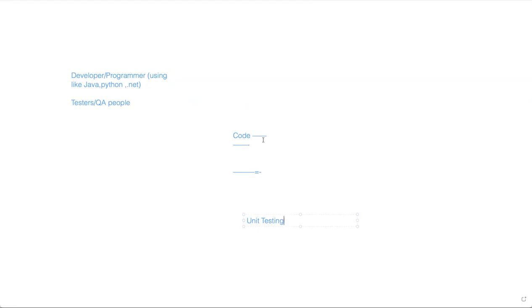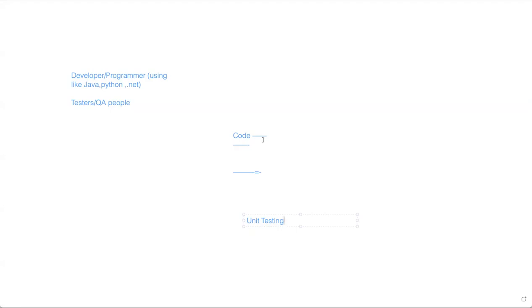Just the code is working as per my output. Okay, like 1 plus 2 equal to 3, they check whether they are getting that or not. Then it is called unit testing. Unit testing is something where the developer tests whether the code they have written is working or not. That is called unit testing.